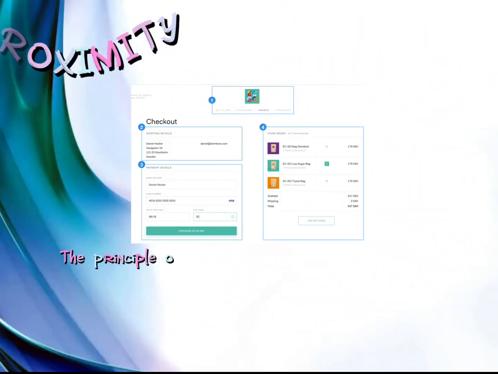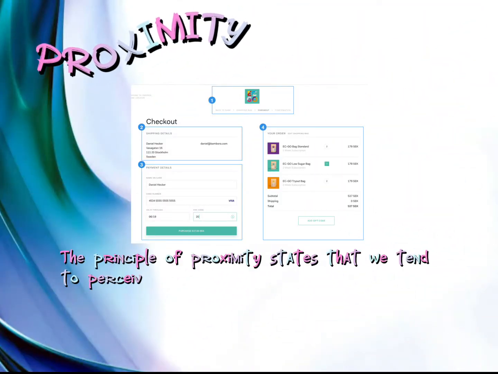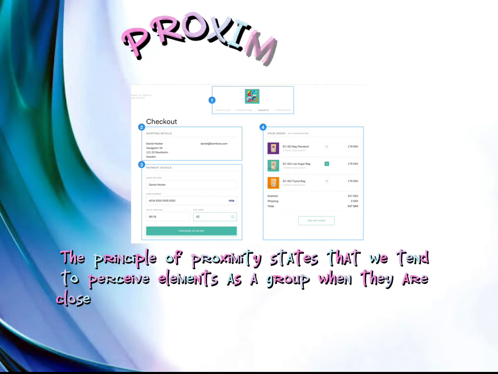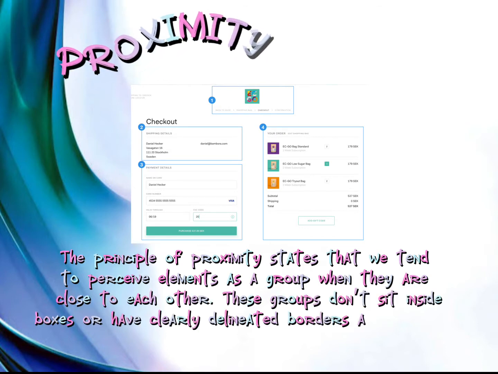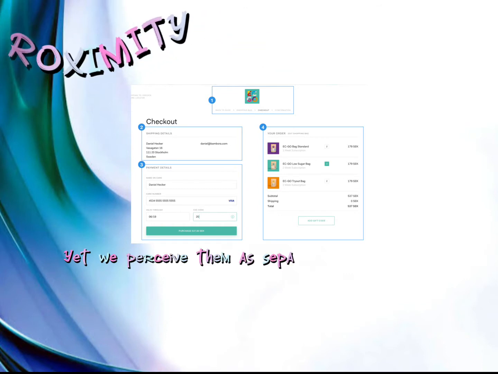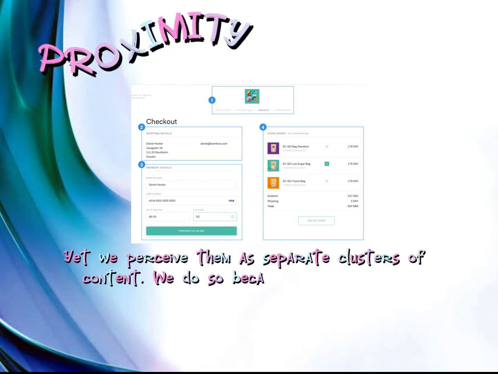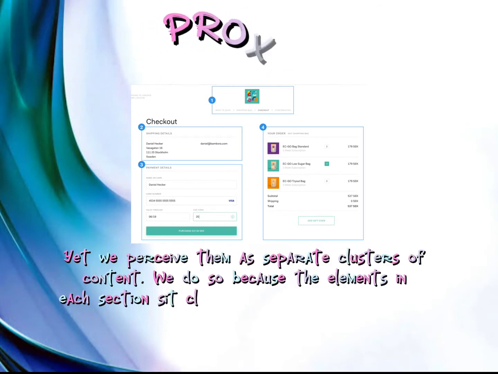Proximity. The principle of proximity states that we tend to perceive elements as a group when they are close to each other. These groups don't sit inside boxes or have clearly delineated borders around them, yet we perceive them as separate clusters of content. We do so because the elements in each section sit close to each other.